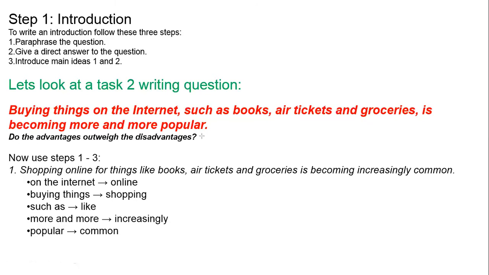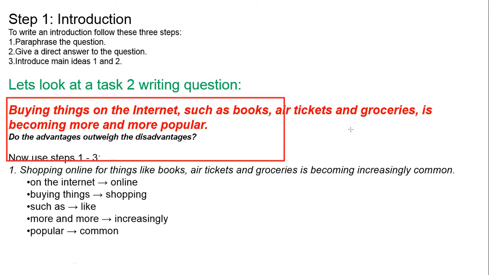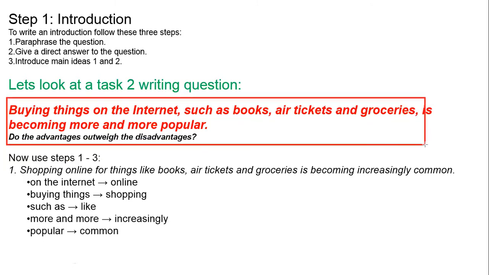They have given this question to us: buying things on the internet, such as books, air tickets, and groceries, is becoming more and more popular. So the examiner is asking, do the advantages outweigh the disadvantages?